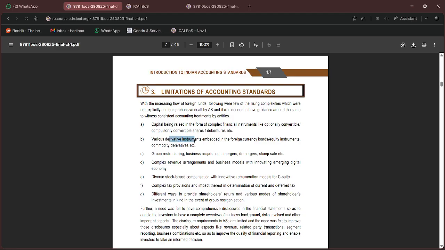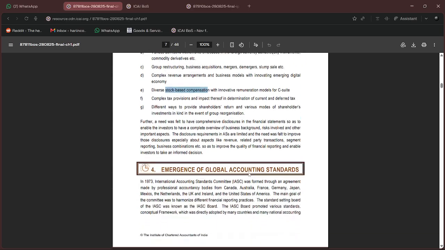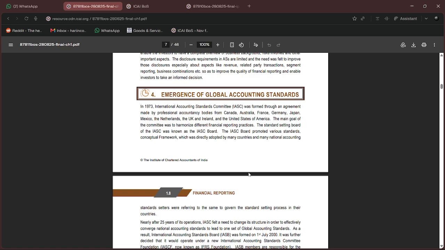Derivative instruments have also come up. Group restructuring was there, as I told you: business acquisitions, mergers, demergers, slump sales, everything happens. Arrangements and business models are becoming complex, and even stock-based compensation is coming up with new things and getting diverse nowadays. Tax provisions in each and every way also had new things we needed to adopt. There was a need for change, which is why the standards were revised and issued as IFRS.